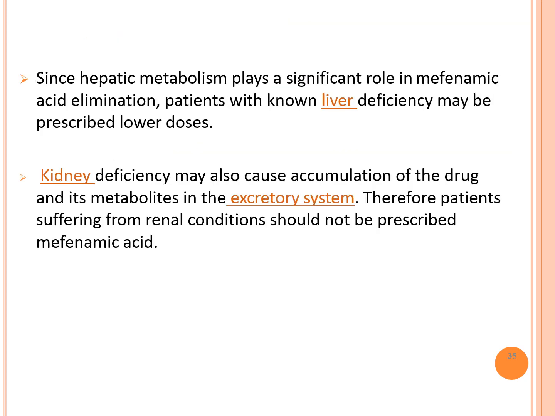Next, since hepatic metabolism plays a significant role in mefenamic acid elimination, patients with known liver deficiency may be prescribed low doses. So we should not give it with any liver diseases. Kidney deficiency may also cause accumulation of the drug and its metabolites in the excretory system. Therefore, patients suffering from renal conditions should not be prescribed mefenamic acid. Okay, it should not be given if you are having any liver or kidney diseases.